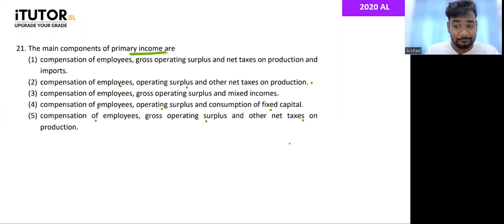Are you sure? Check the marking scheme. It's not 5. I know I didn't check the marking scheme recently, but I remember it was not 5. Now, if I got this question, I also would have gone for 5. But the A-level marking scheme answer for 19 and 20, I'll come to it. Otherwise, guys, you can get the answers from your past paper book, right? Now, the main components of primary income is answer number 1, right?